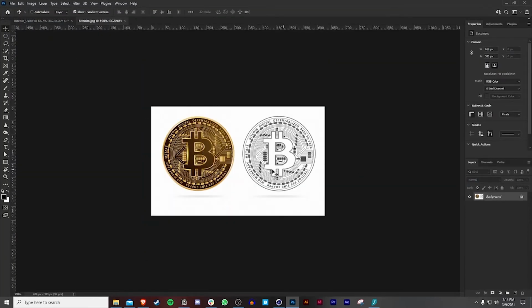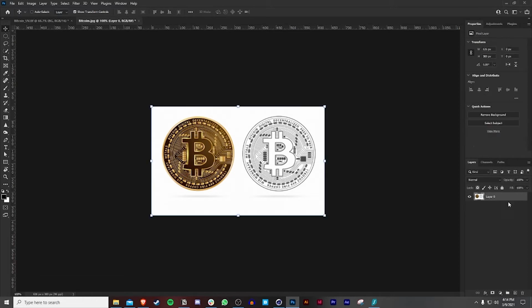You can find a lot of these images online. If you guys are making cryptocurrencies, if you're planning on making any NFTs, you can just go on Google and try to find a black and white version of a Bitcoin. But I'm also going to show you how to crop it out and get it all set up.